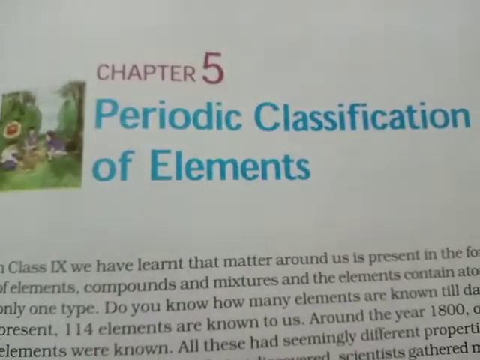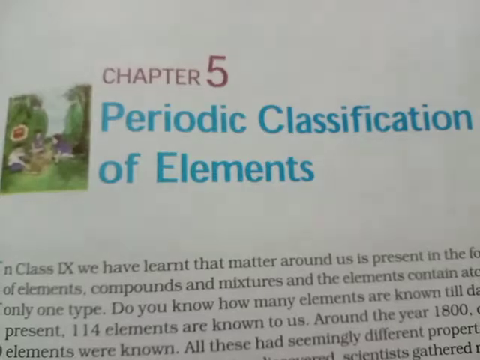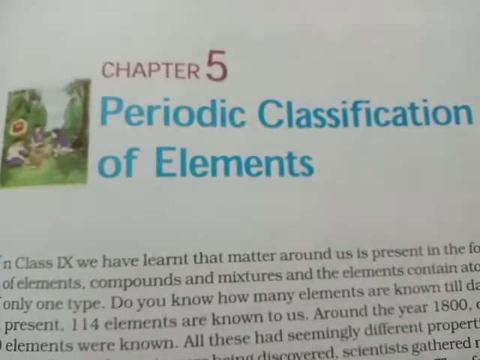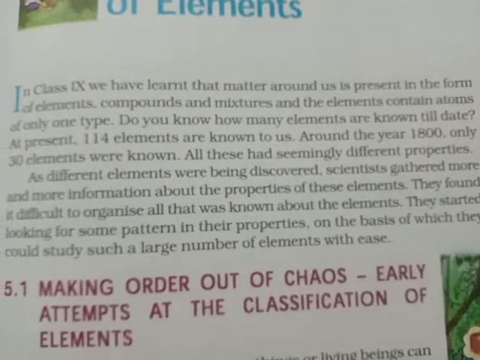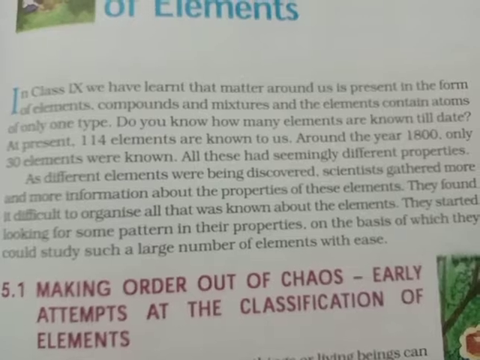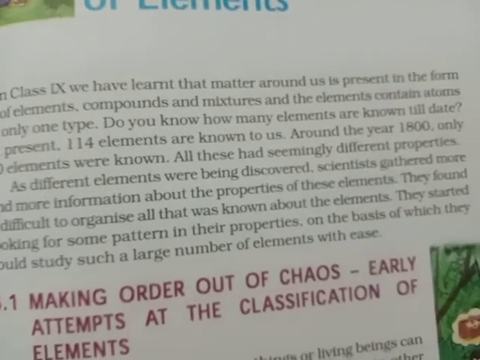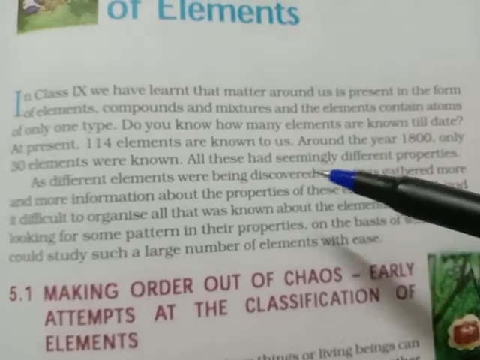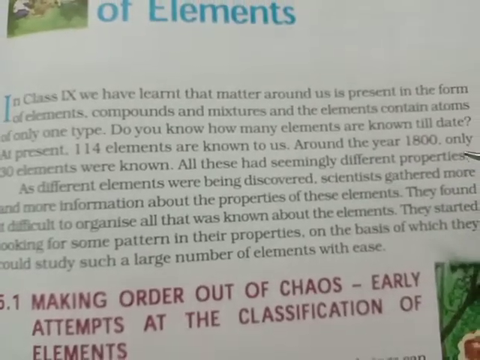Now there are so many different kinds of elements around us which make different compounds and the substances that we see around us. In class 9 we have learned that matter around us is present in the form of elements, compounds and mixtures, and the elements contain atoms of only one type. Do you know how many elements are known till date? At present 114 elements are known to us, but around the year 1800 only 30 elements were known, and all these elements had seemingly different properties.